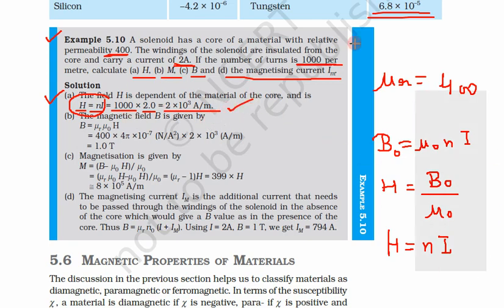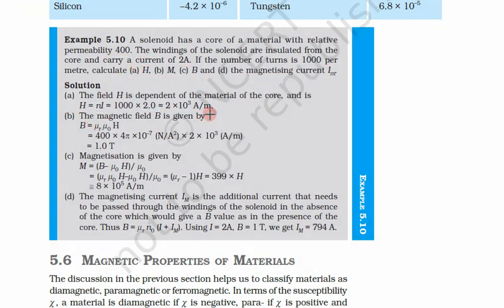Now let us see what is the magnetic field. We have calculated field intensity, now let us see the magnetic field. Magnetic field is mu r, mu naught into H. What is mu r given to us? mu r is given to us as 400. So let us put in the values.